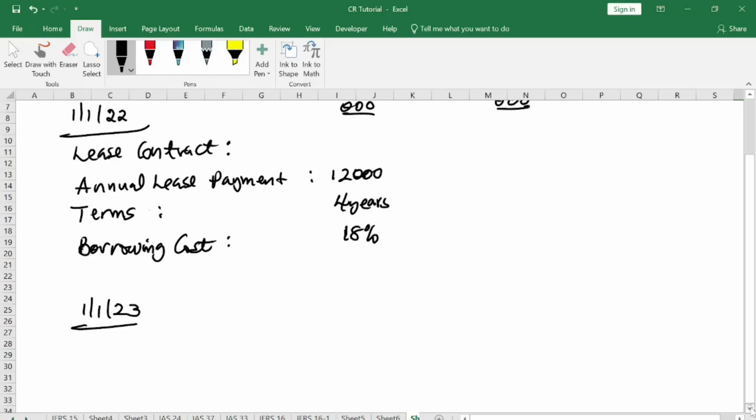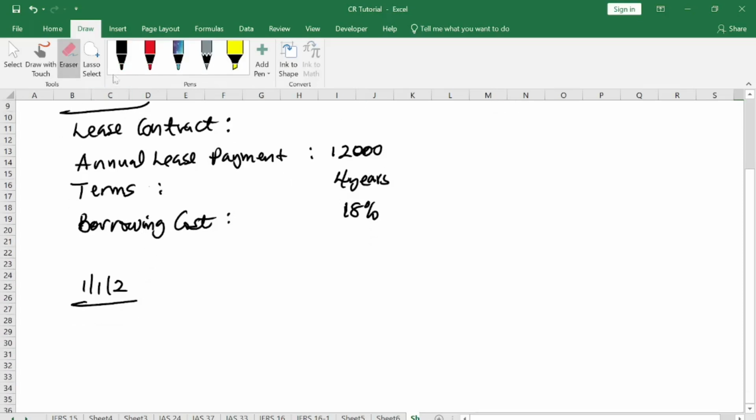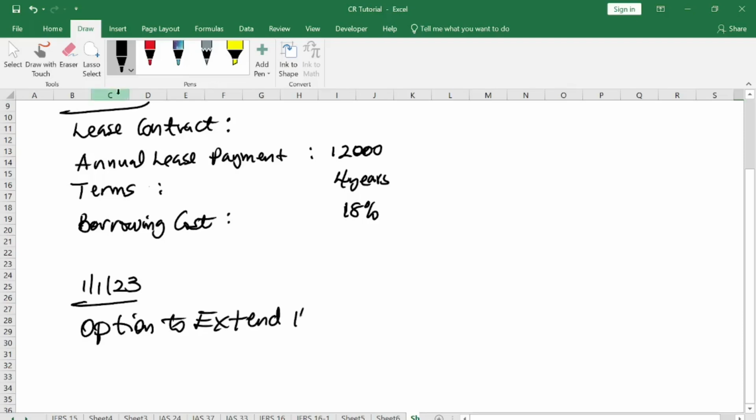And what is the content in this option? They've given us an option to extend the lease term, and this we call modification.